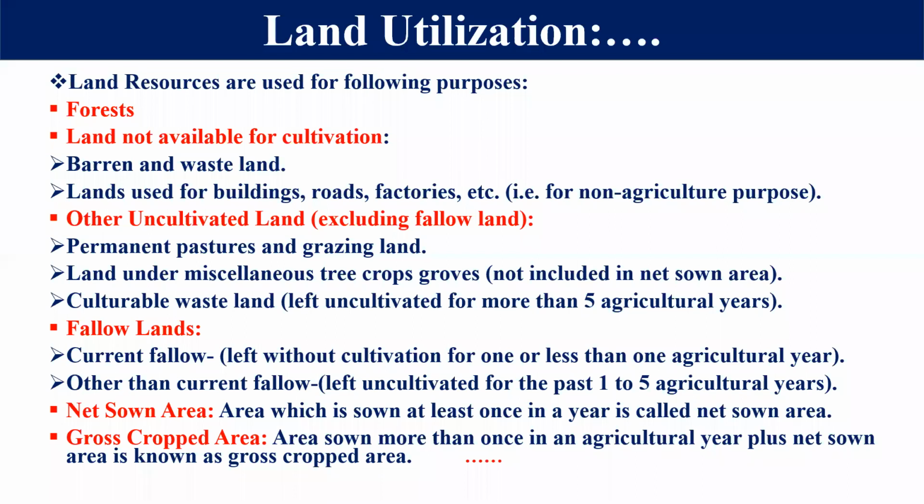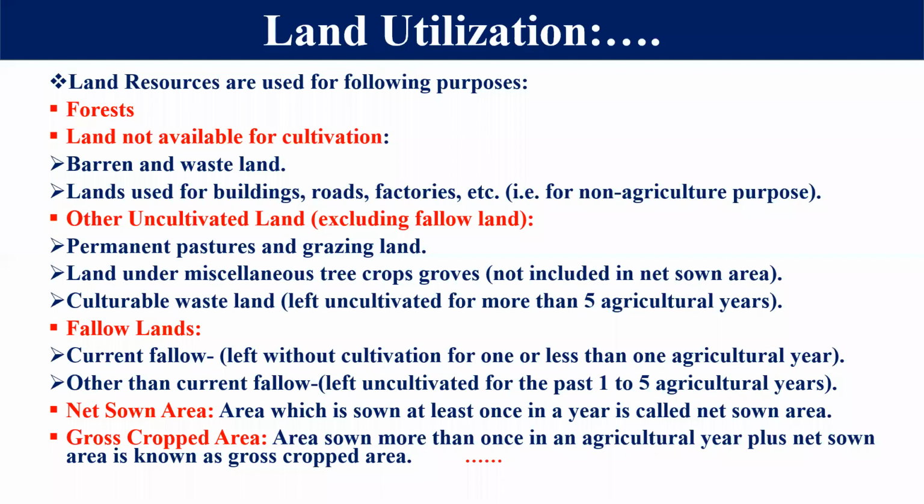Next one is land under miscellaneous tree crops groves. It means not included in the net sown area. अगर हम बात करते हैं पब्लिक पार्क्स एंड गार्डन्स की बात कर सकते हैं, या बात कर सकते हैं जो हम बाग वगैरह लगाते हैं उनकी, मीन्स जहां पर ट्री क्रॉप ग्रूव्स होती हैं उस एरिया की हम बात करते हैं, right students? So this is the land under miscellaneous tree crops groves also. And the next one is the cultivable wasteland.